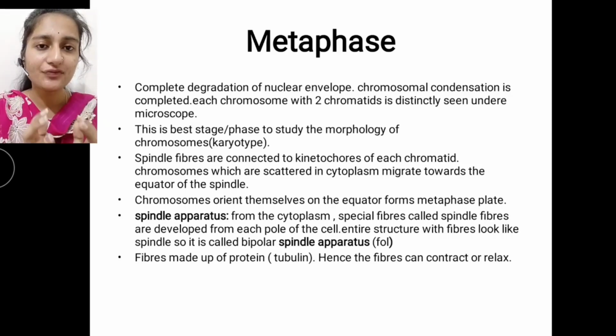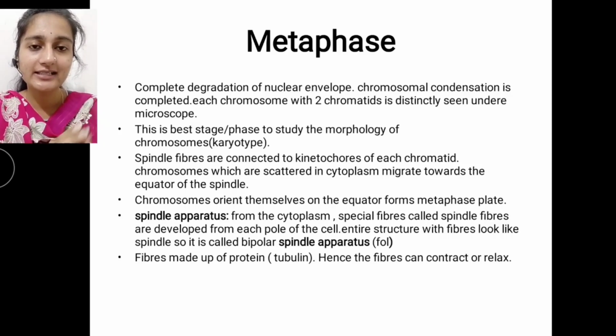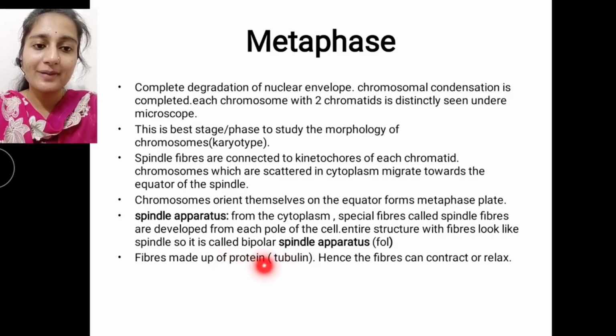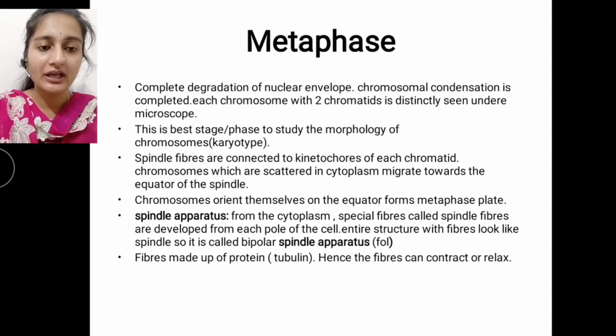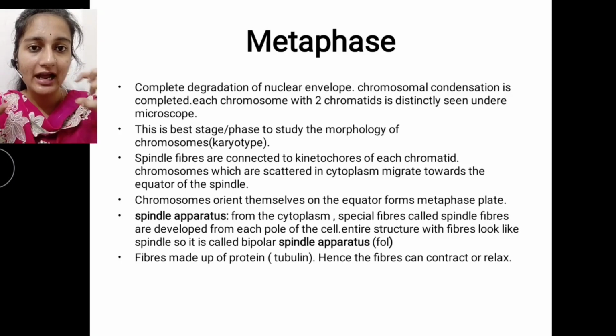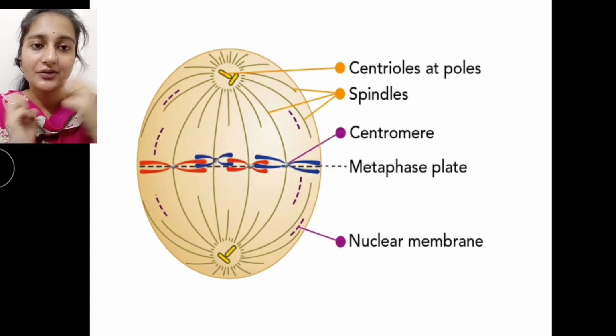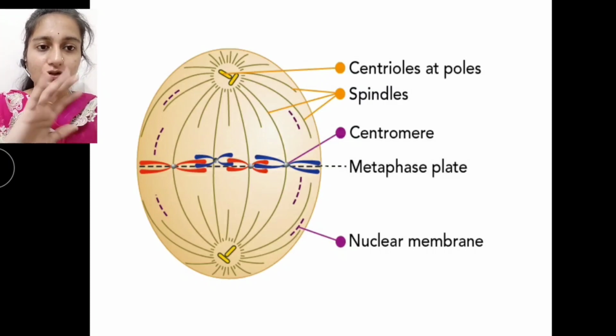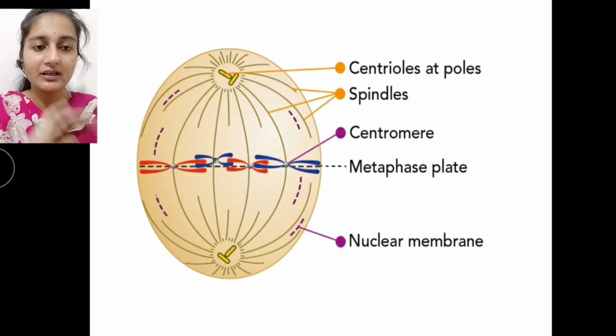Okay, so these spindle fibers are mainly made up of a protein that is nothing but tubulin. Tubulin is a protein, and the spindle fibers are made up of this special protein. Due to the presence of this special protein, the fibers are able to contract as well as relax. As they show contraction and relaxation, the chromosomes can be split and moved towards the poles. Those are all the changes happening in metaphase.